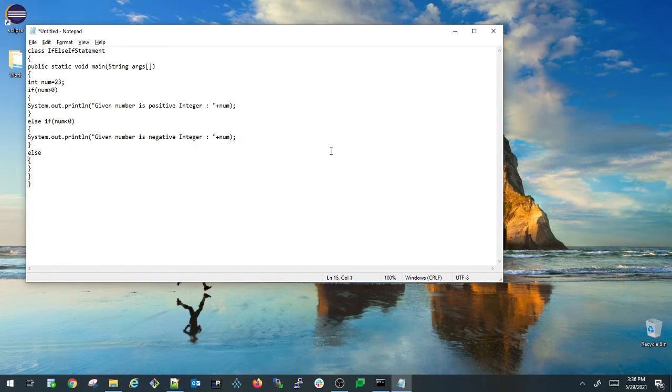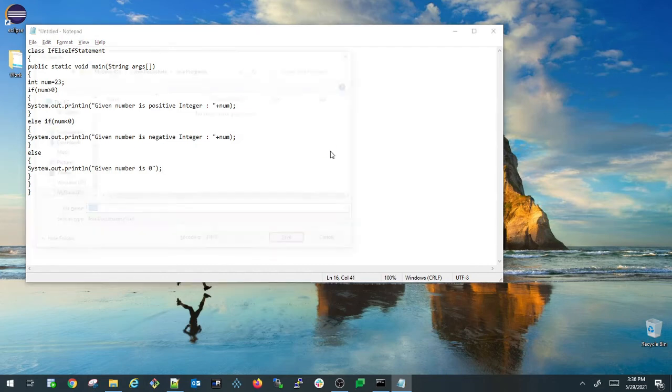I'm not putting any condition. System dot out dot println, and I'm directly saying that given number is 0. I'm directly printing. I'm just putting a semicolon.